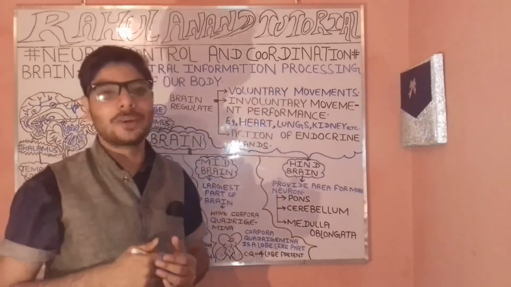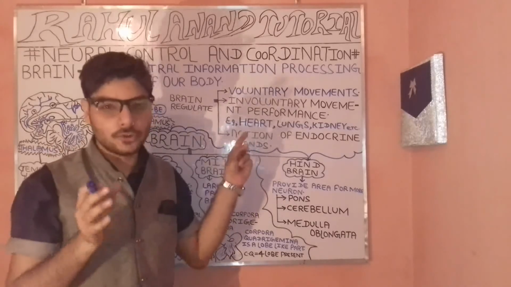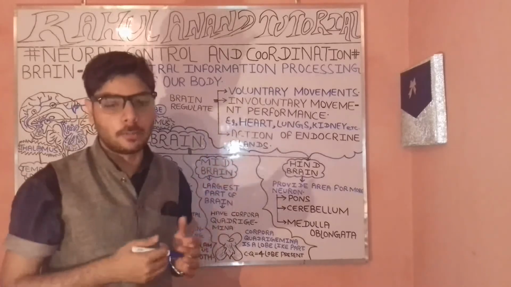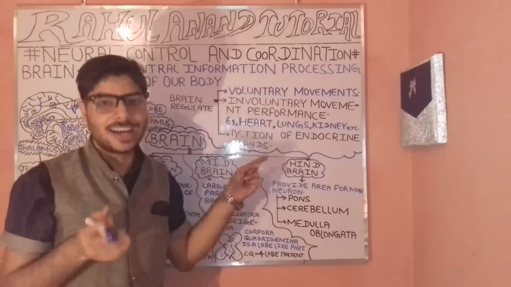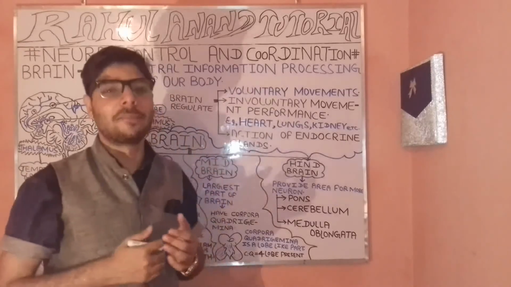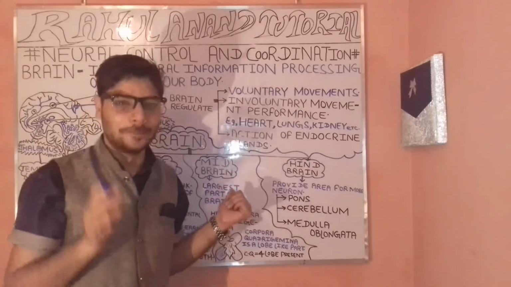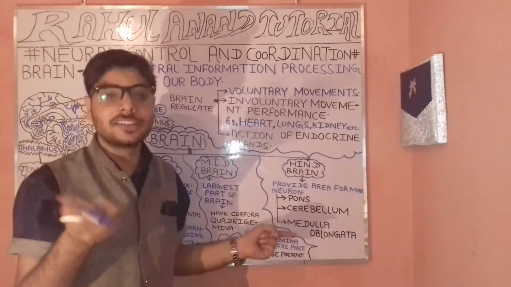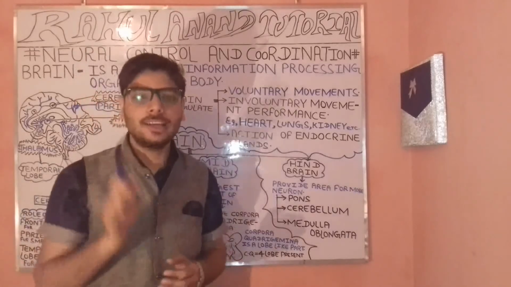So these belong to which chapter of your book? Neural control and coordination. I thought you have understood what the brain is and what role it performs in voluntary actions, involuntary actions, and the endocrine system. We have also understood the frontal lobe, the parietal lobe, the temporal lobe, as well as the forebrain, midbrain, and hindbrain, and the parts coming under these. Fine, I thought you have got the concept.